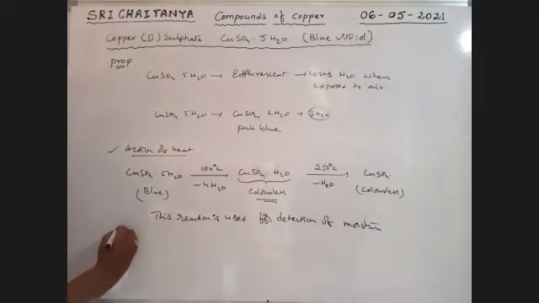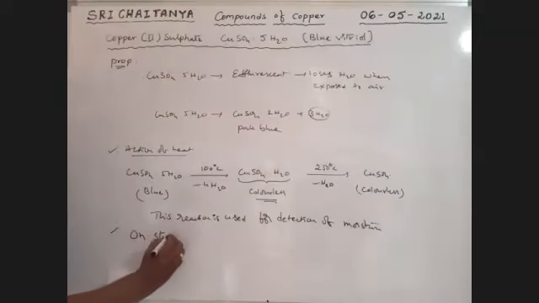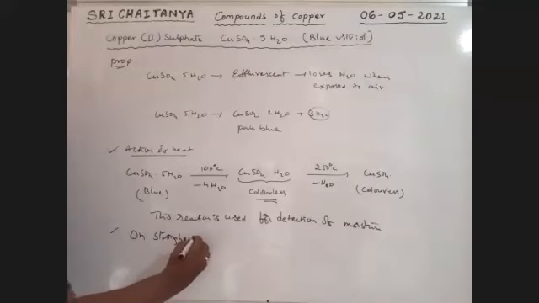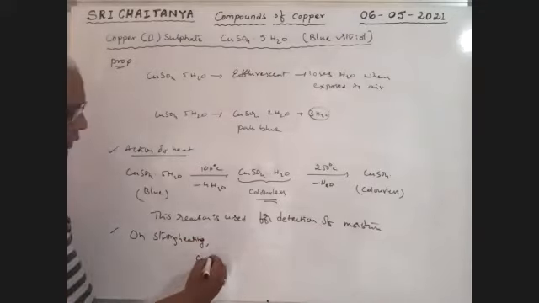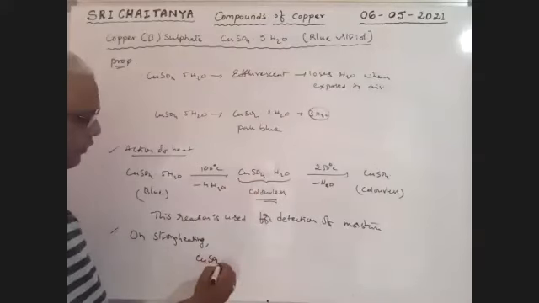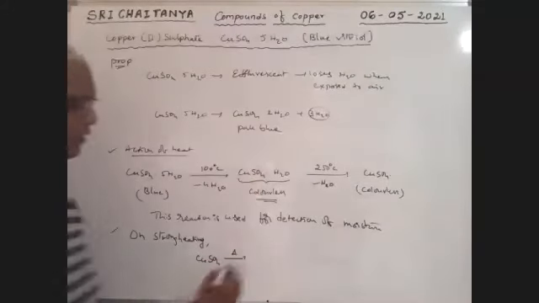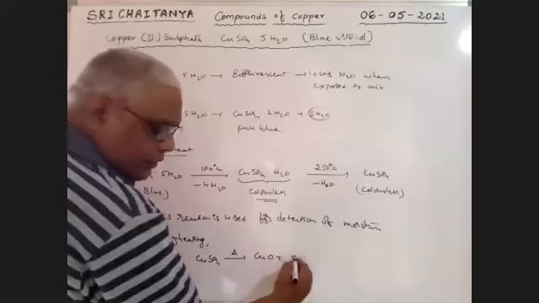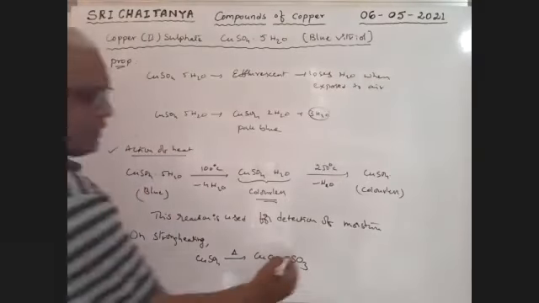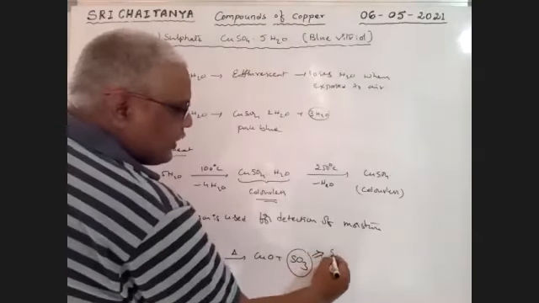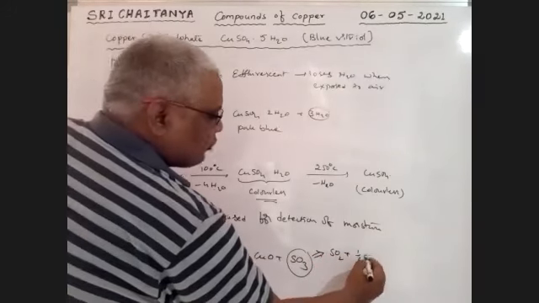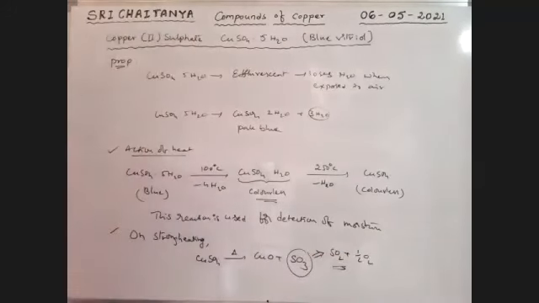Next, on strong heating, the formed CuSO4 converts into CuO and SO3. Once again, this SO3 changes to SO2 plus O. Finally, SO2 gas is liberated.